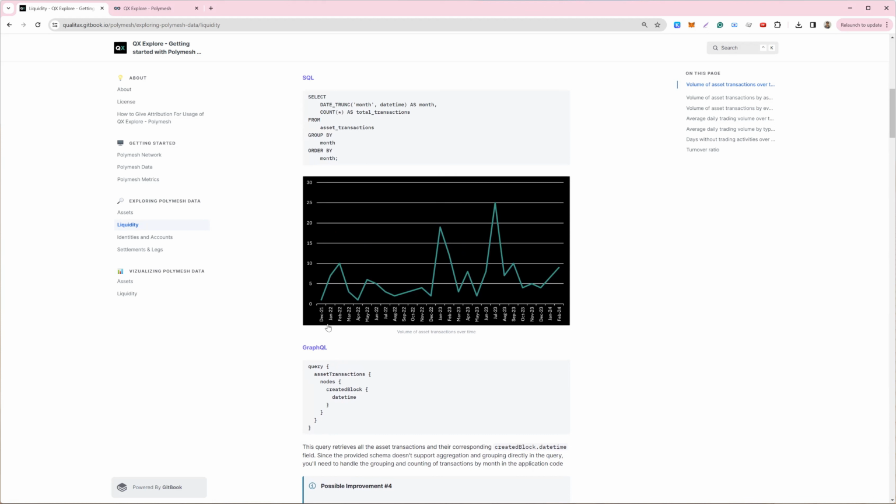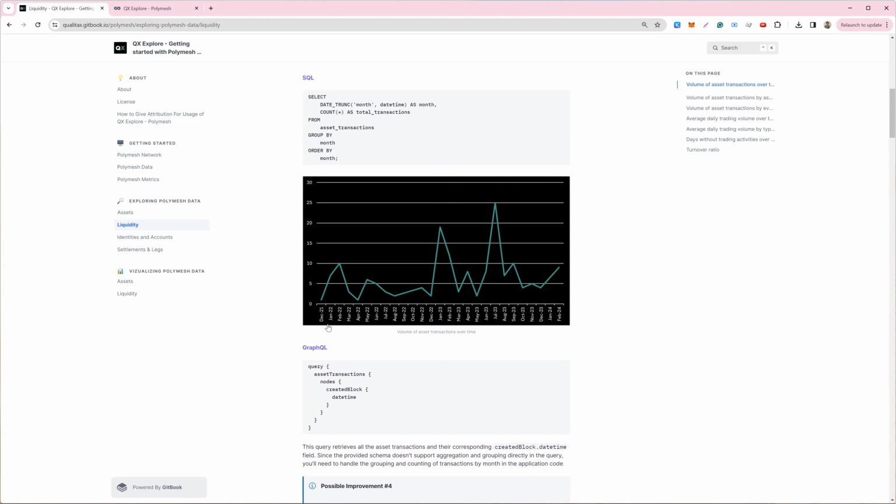A few months ago, we started a webinar series titled The Future of Financial Market Infrastructures. One of our guests were from DigiShares and from Polygon ID. During the webinar, we discussed the DITO framework, so Decentralized ID for Tokenization framework. And as you know, DigiShares is actually operating on the Polymesh network. So we decided to do a bit of exploring and to share our learning into this open source resource called QX Explore Polymesh.